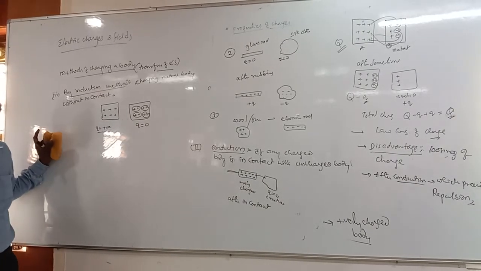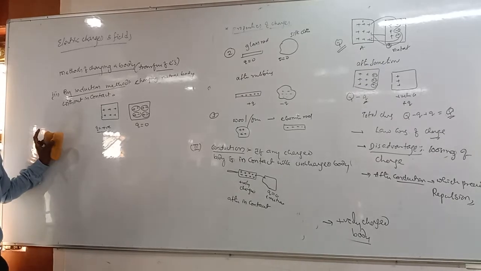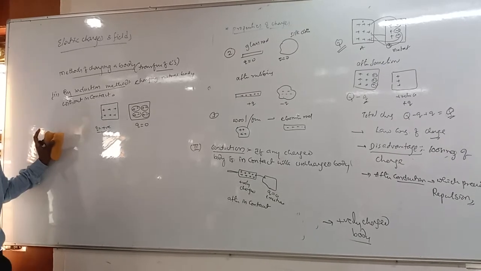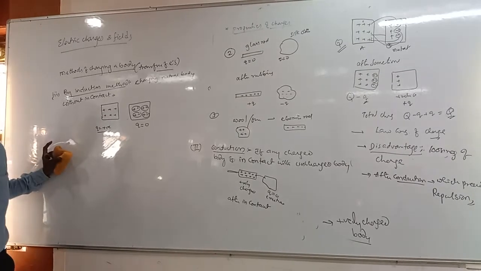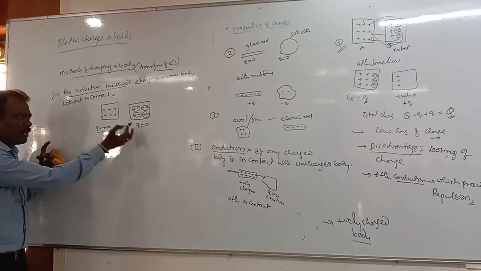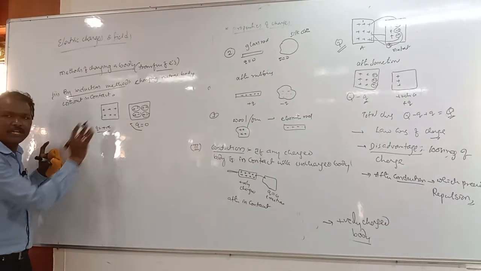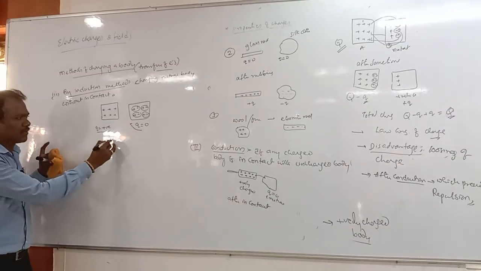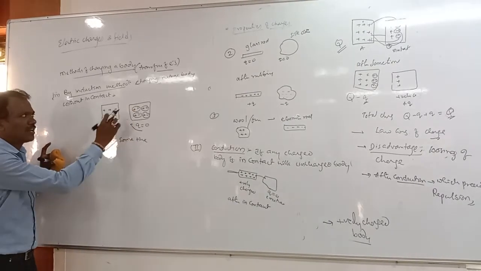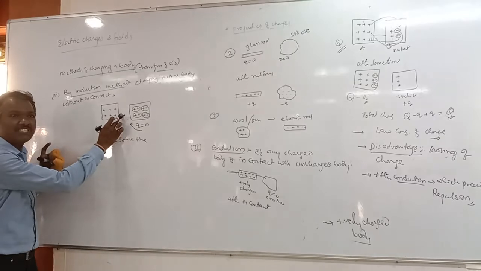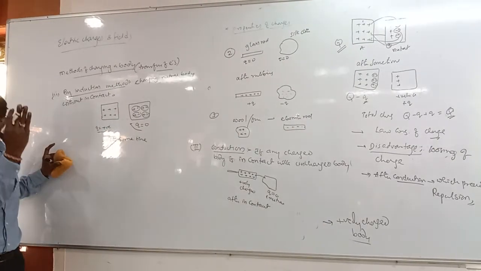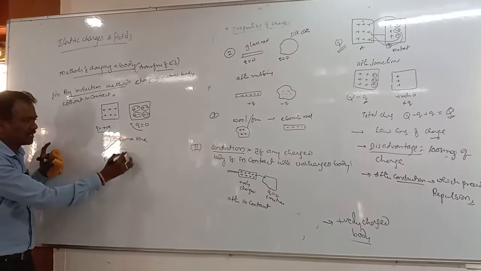How is it possible? We know the basic property of charge: unlike charges attract each other, like charges repel each other. If an uncharged body is kept near that, what can we get? Here, due to the positive charge, it can attract the negative charges to one side, right?